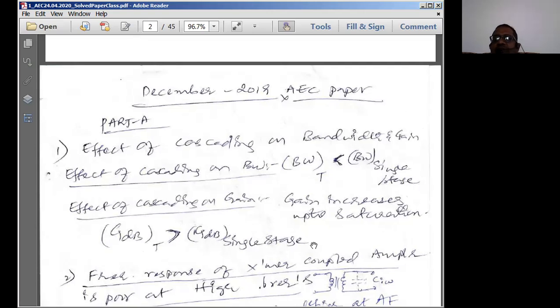1 plus A beta is known as the sensitivity of an amplifier stage. Whenever something is decreasing in an amplifier, we simply divide it by 1 plus A beta. Note down these two distinctions here. So simply write down these four points.